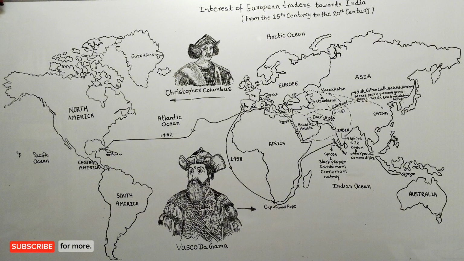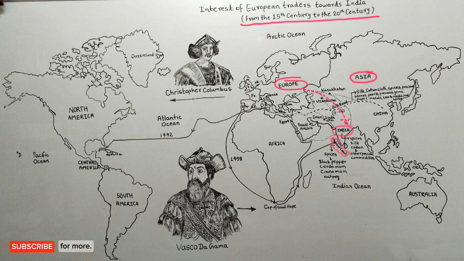Friends, this is about the period between the 15th century and the 20th century. At that time, there was a competition among some European countries to trade with Asia, especially India, because at that time India was famous all over the world for spices, silk, cotton and other precious goods.